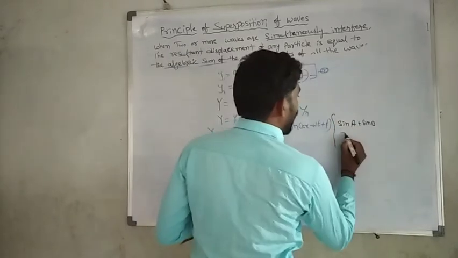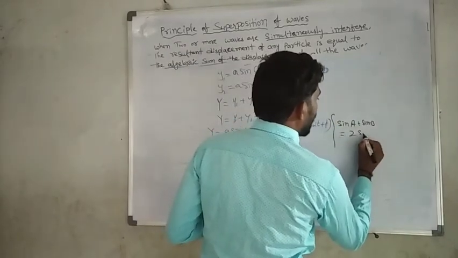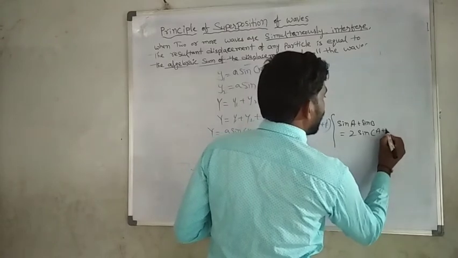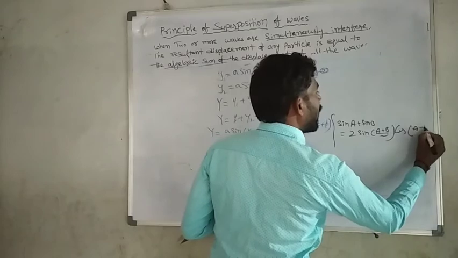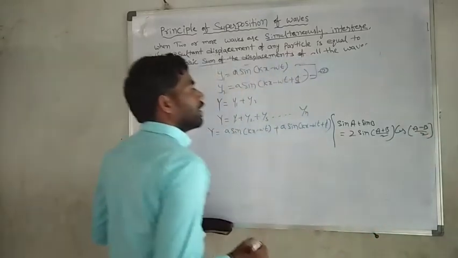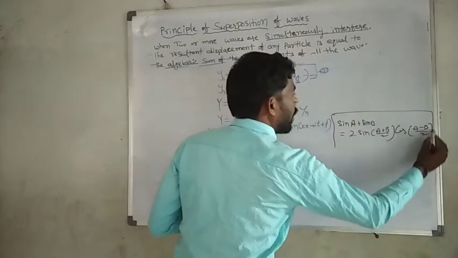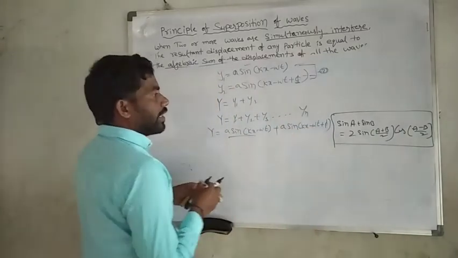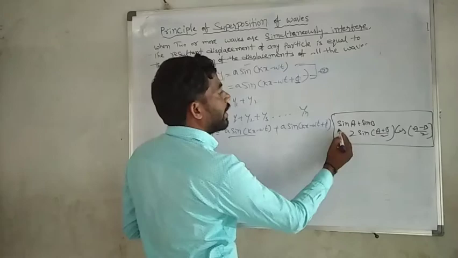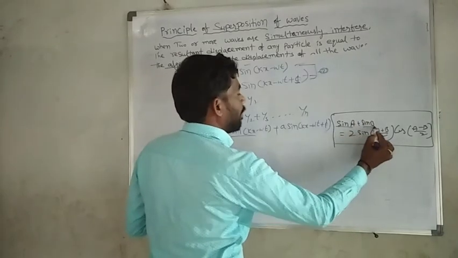The formula is 2 sin((a plus b) by 2) cos((a minus b) by 2). Please, this one is most important for the solution of this equation.